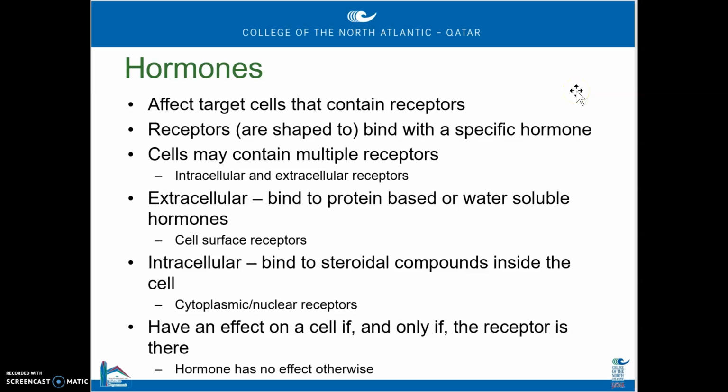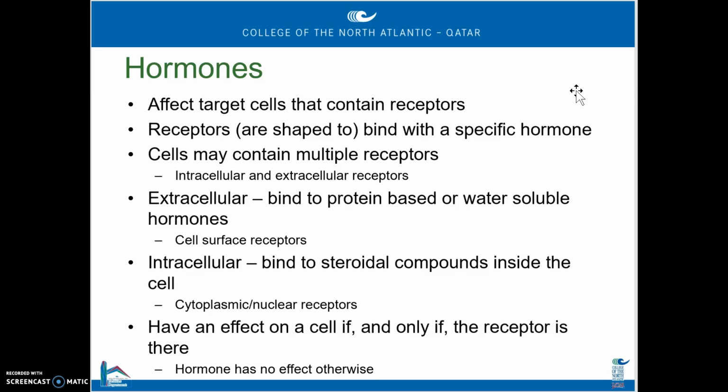So hormones will only affect the cells and tissues that have receptors for that hormone. So they're a little bit specific on what cells and tissues they can act on. The receptors, which you'll find on the cells and the tissues, are going to be quite specific to bind with that hormone. Some cells will have a few different receptors for a few different hormones, which means more than one hormone can work on that tissue or group of cells. And other cells will probably only have a single hormone receptor.